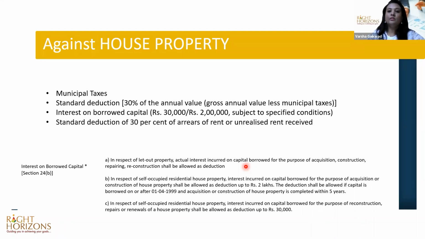Income from house property. Here we are talking about rental incomes. If you are getting rental income from house property, what are the deductions? So first thing is the municipal taxes, the taxes that you're paying on the property in question, right? So that straightforwardly gets deducted. Then you also get a standard deduction of 30% on the annual value.